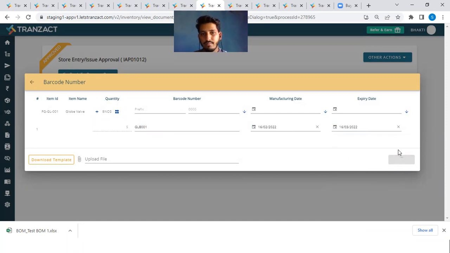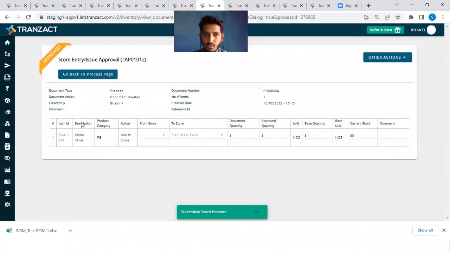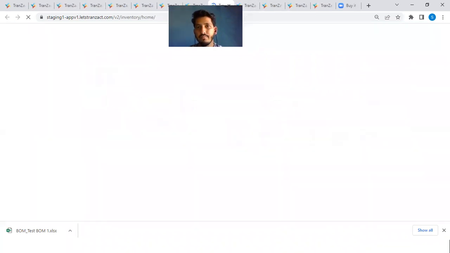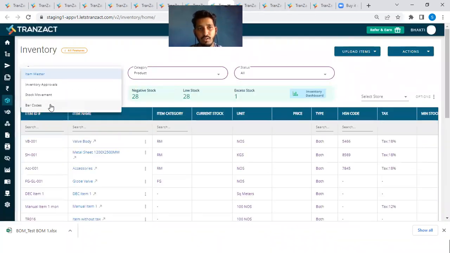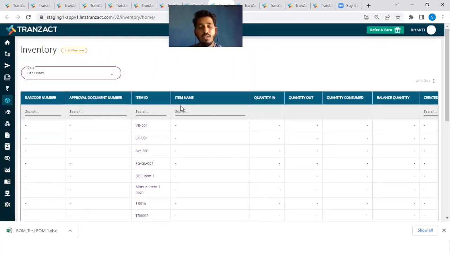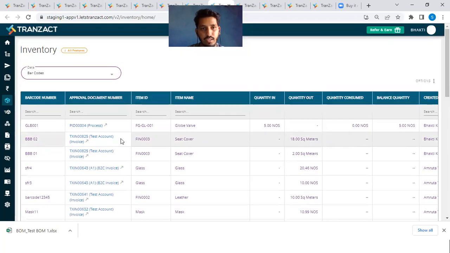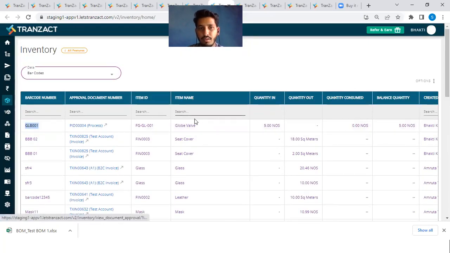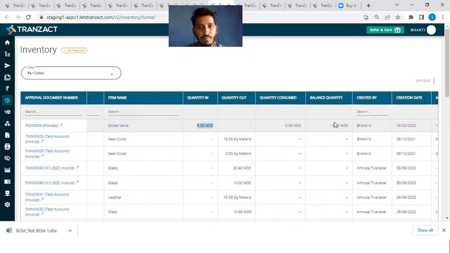Once you save it, in the inventory module under the barcode section, from this filter barcode section, you will get the option here and you can track the data from here. So if you see here, we have added GLB 001 for this process number, globe ball 5 pieces, quantity in. That means we have created a barcode for these 5 numbers. Quantity consumed is 0, balance is 5.